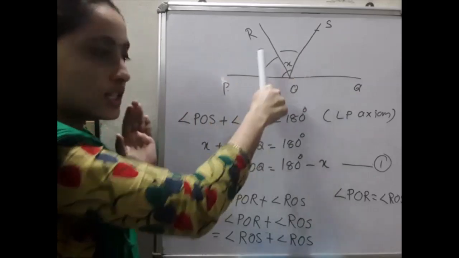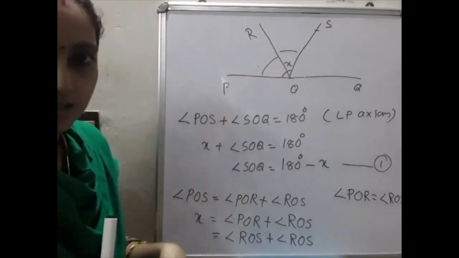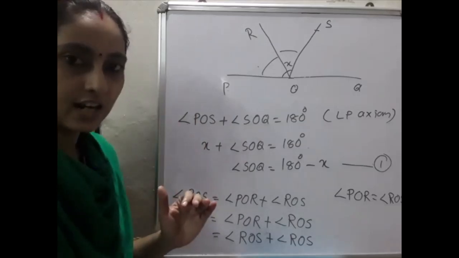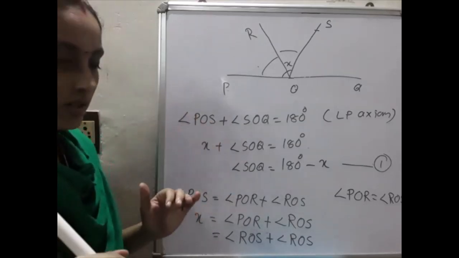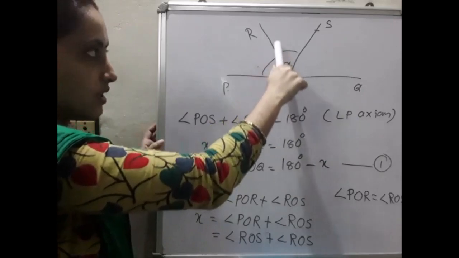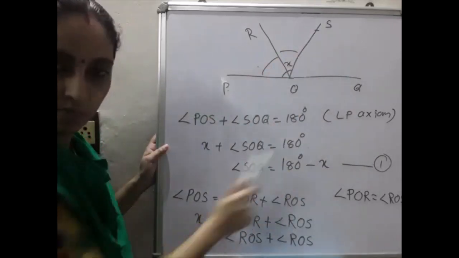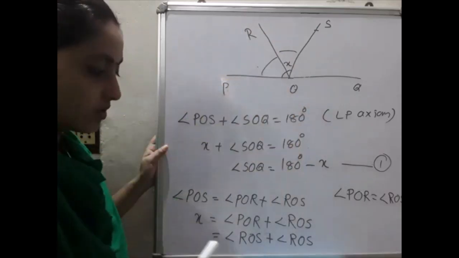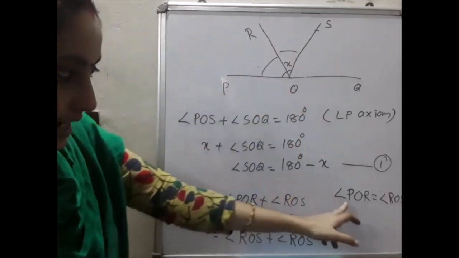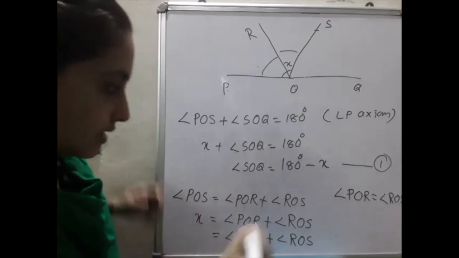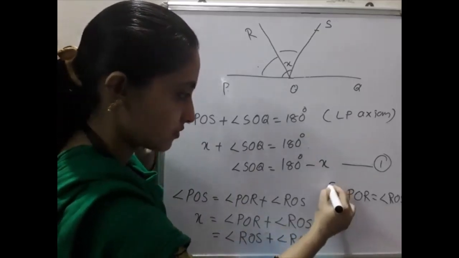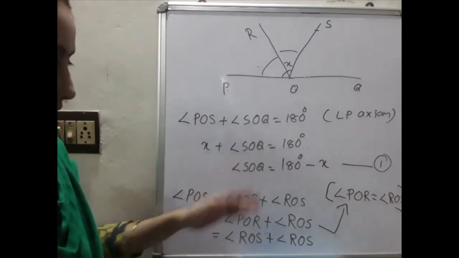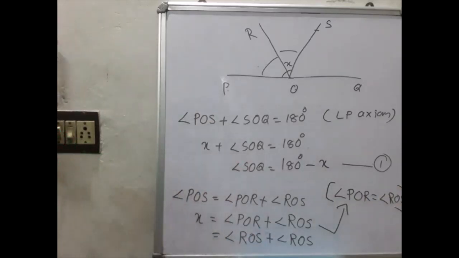First you have to draw this much figure only, then you have to draw another step. Otherwise all the angles or all the rays will come, and that is confusion for you. Step by step you have to write. So first write this line only, then write up to equation number 1. Then draw ray OR, then write this side. Up to this you have to write. Then I will explain the rest of the portions.